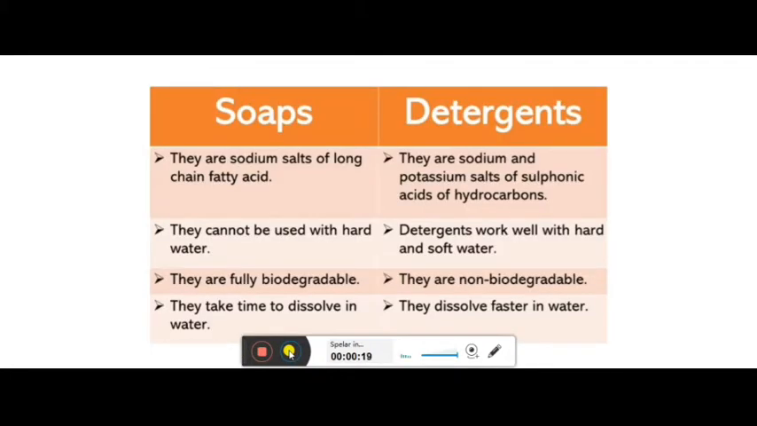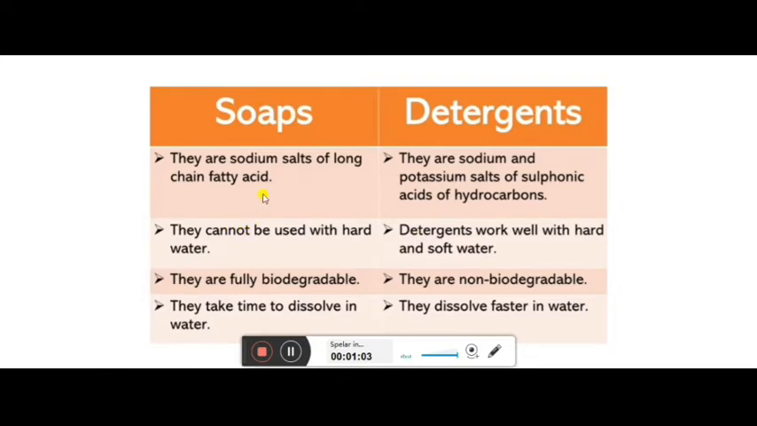So children, you all know about soaps and detergents. They are very common at your home. Basically, soaps are the sodium salts of long chain fatty acids, whereas detergents are the sodium and potassium salts of sulfonic acids of hydrocarbons. There is a difference between soap and detergent. Here sodium salt is there, and here sodium and potassium salts are there. That is the main difference.